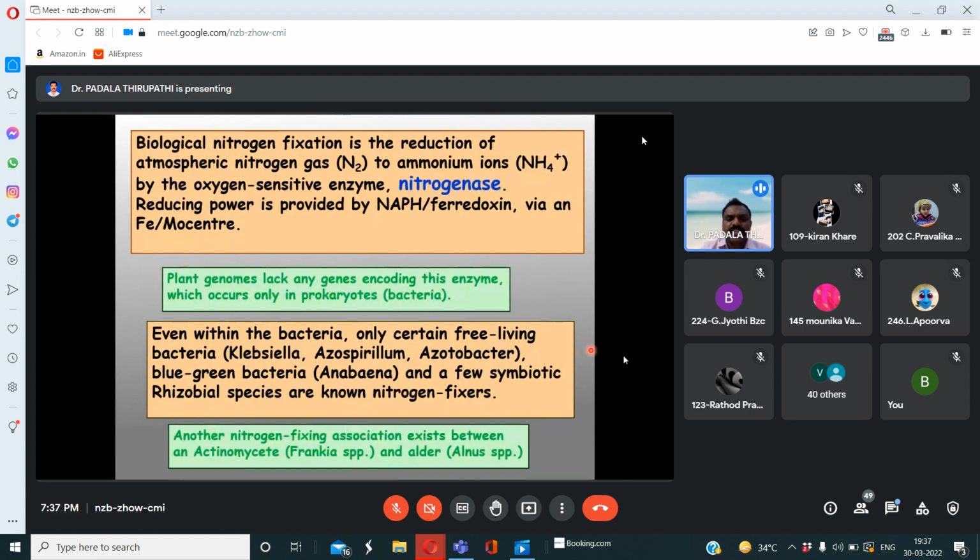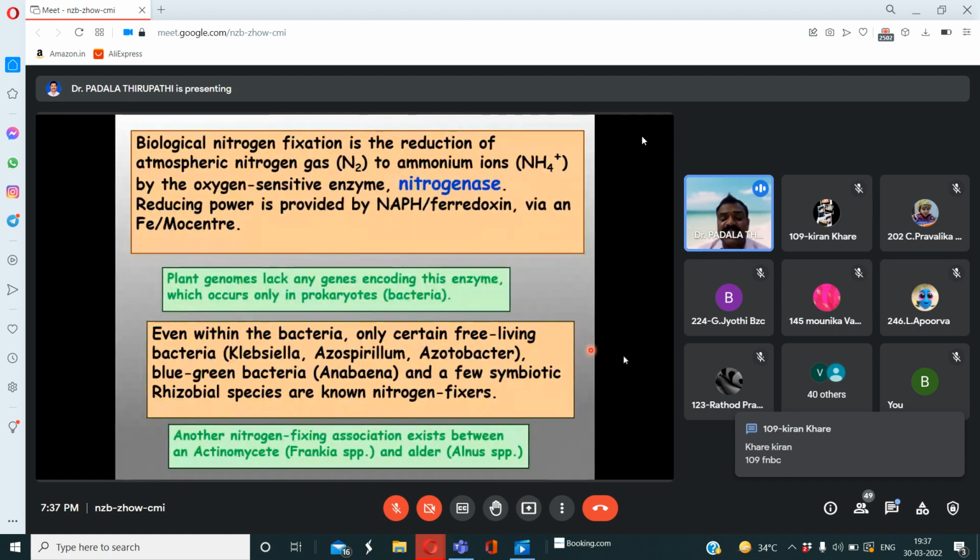At the same time, plant genomes lack any genes coding this enzyme, which occurs only in prokaryotes like bacteria and cyanobacteria. Even within bacteria, only certain free-living bacteria like Klebsiella, Azospirillum, Azotobacter.